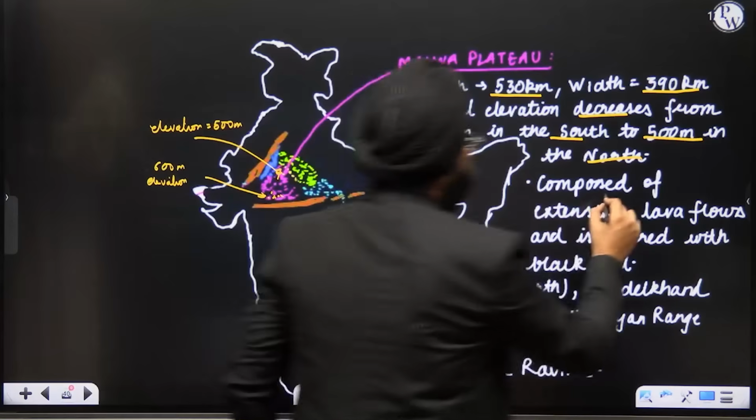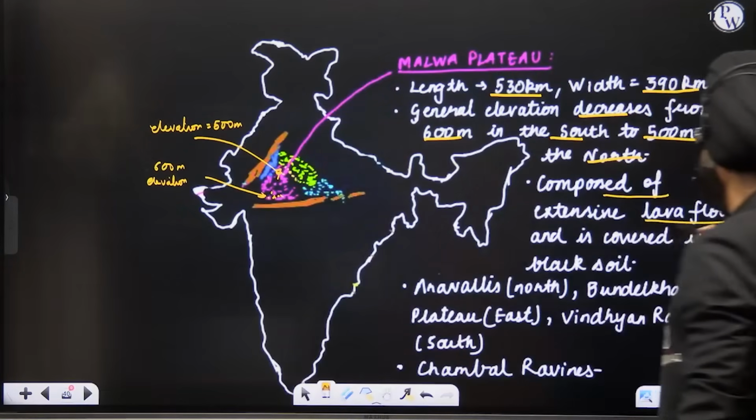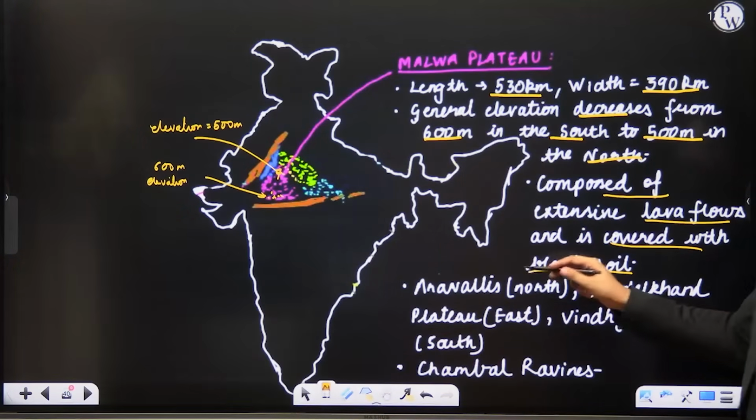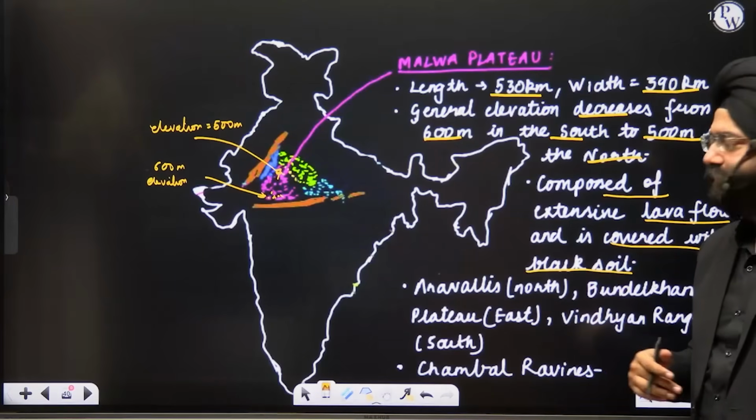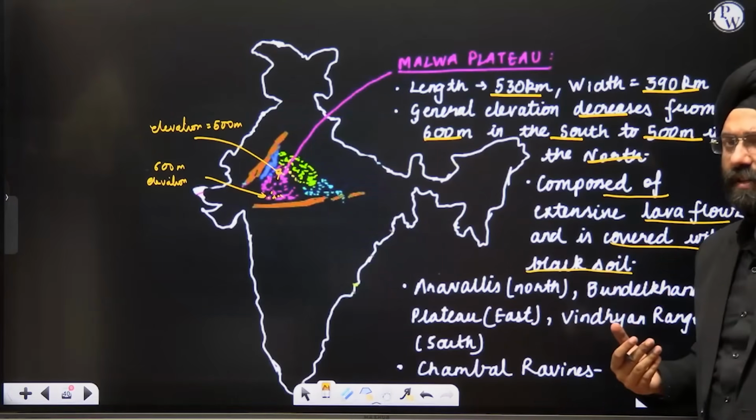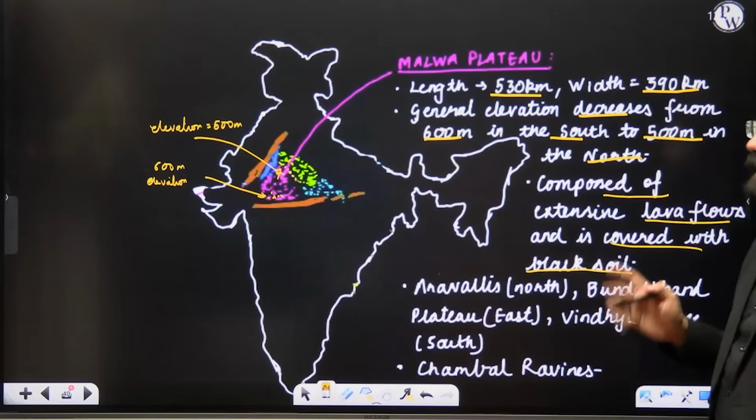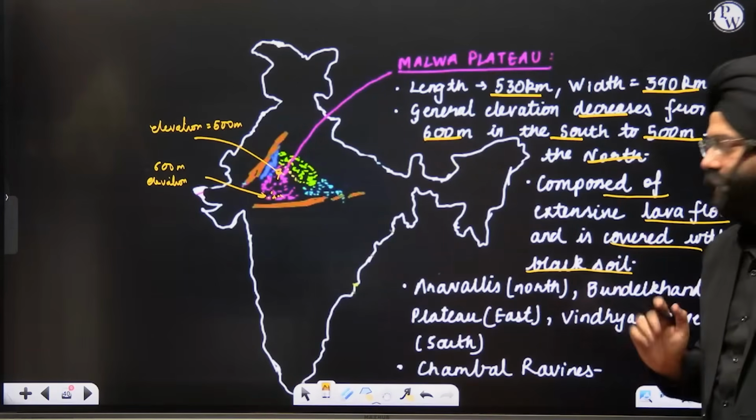So, composed of extensive lava flows covered with black soil. Obviously, there is an impact of the lava that is present there. It has an impact of the sort of volcanic activities that have taken place in the past. So, we find aspects of the black soil also present over here.